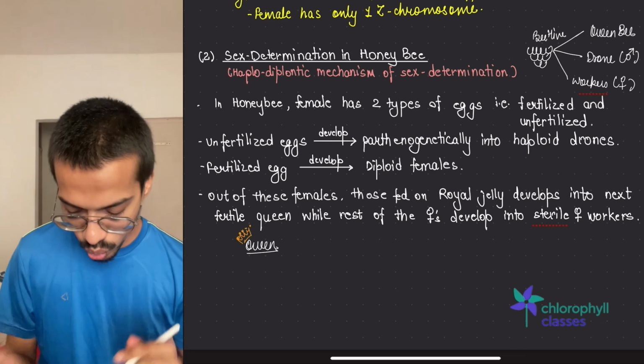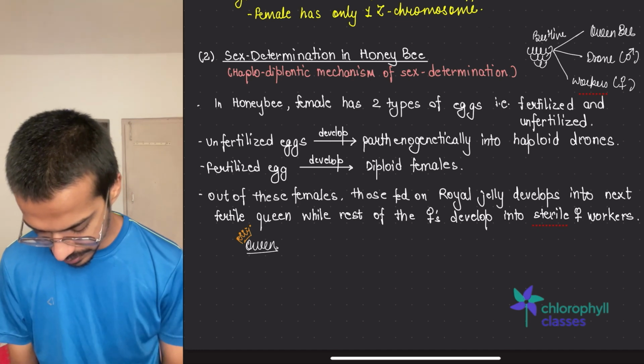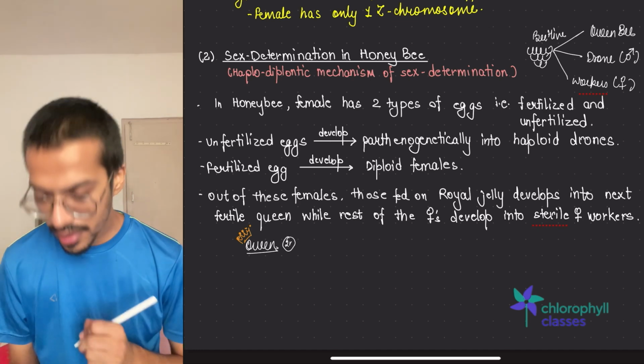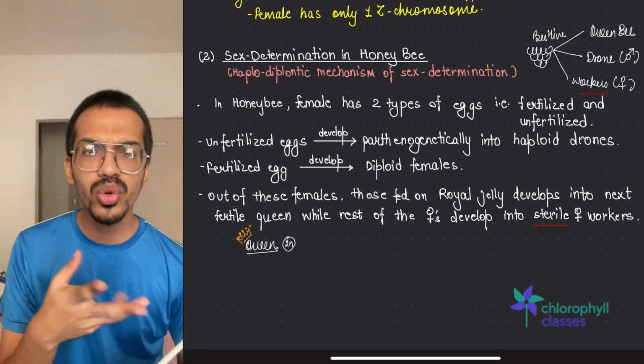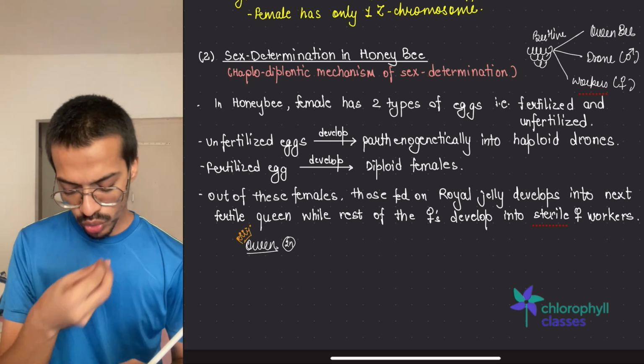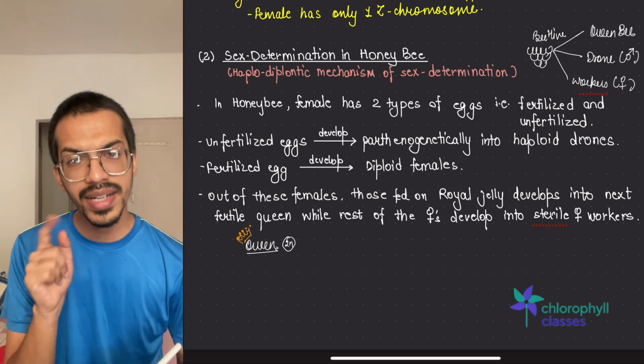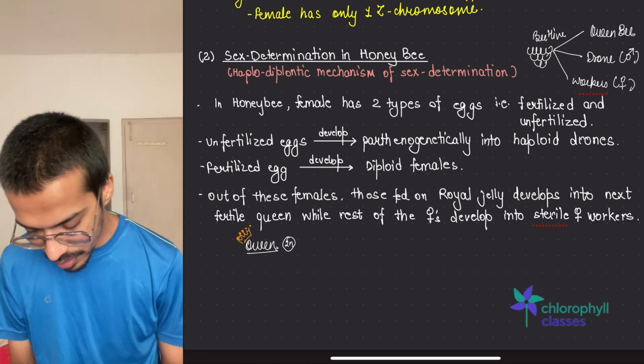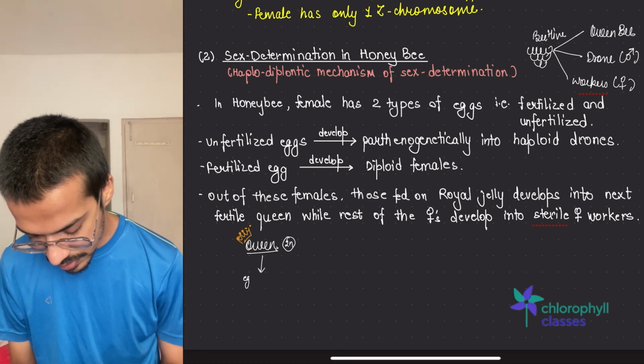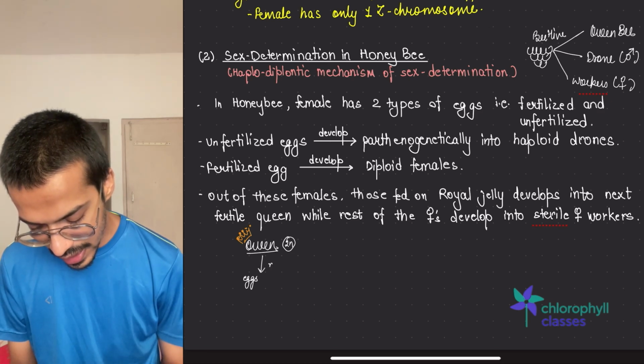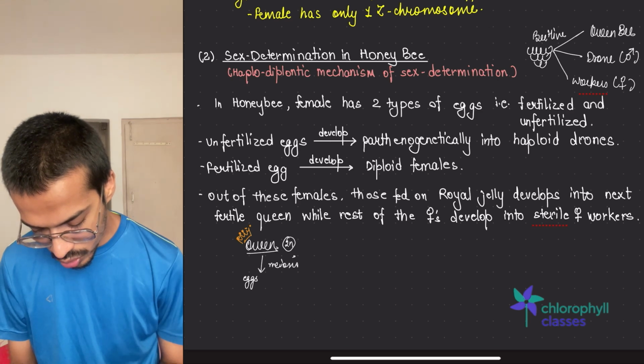The queen is diploid. Most organisms are diploid, so if the queen is diploid, it has to make gametes. How will it make its gametes? It will make eggs with the help of meiosis. So the queen made multiple eggs.